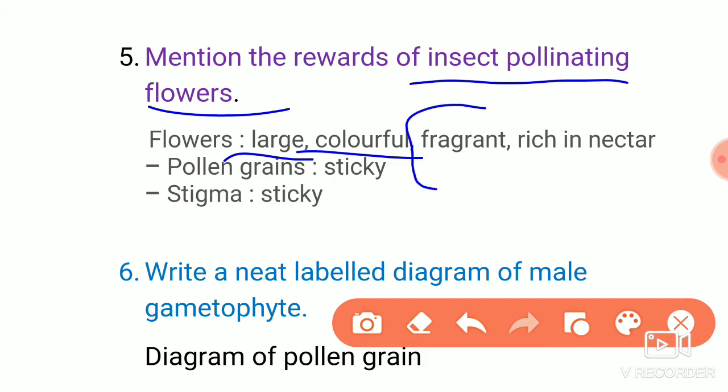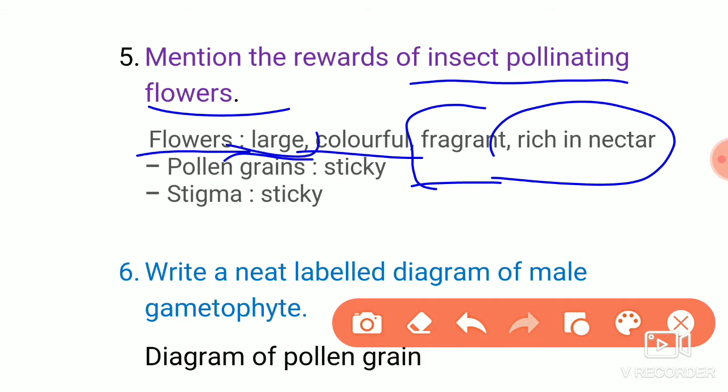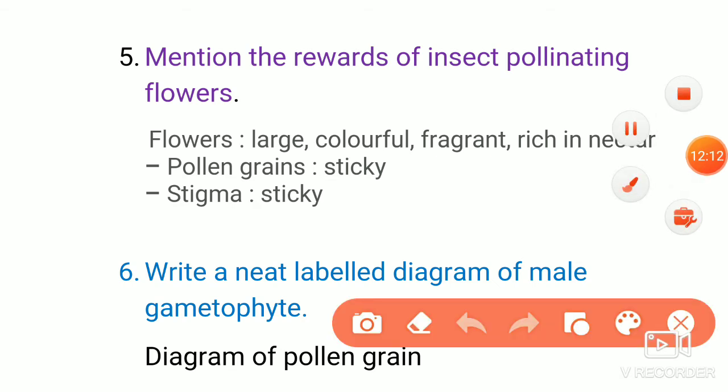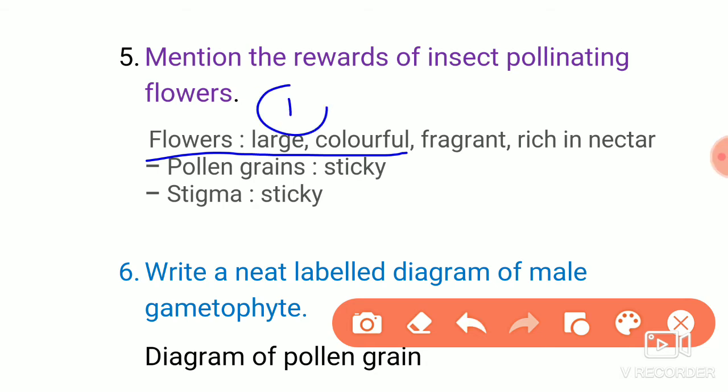They produce fragrance. They also produce nectar. Here itself there are two characters. Flowers are large and colorful, this is the one character. Second character is flowers produce fragrance and nectar.